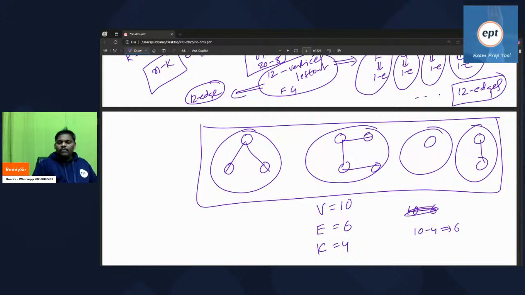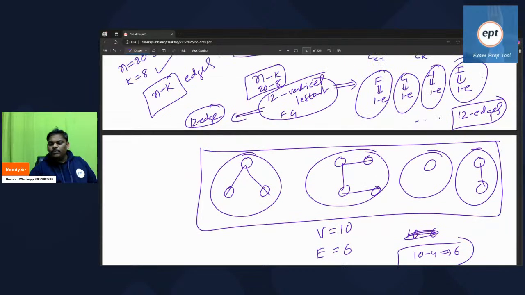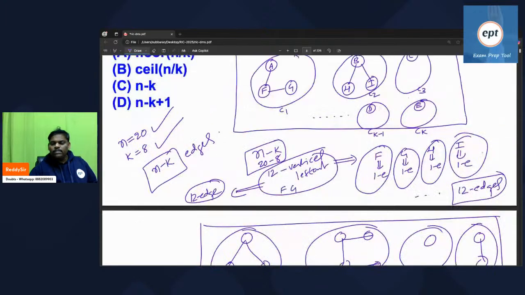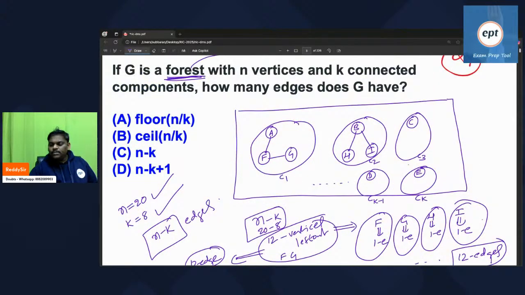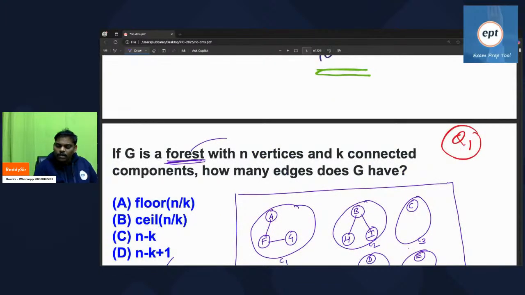Some people did it with a numerical example, that is also okay. Do whatever way you want, but do it meaningfully. This is almost the proof for this. It will be useful for further problems also, so please take care. Today onwards, remember, a forest is nothing but a collection of trees. Try to understand this.